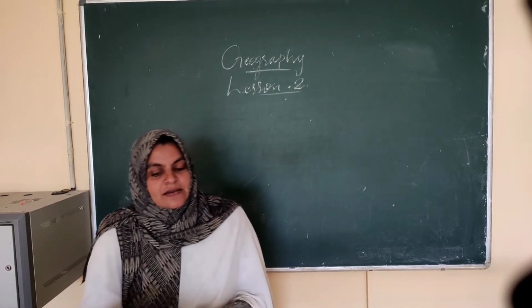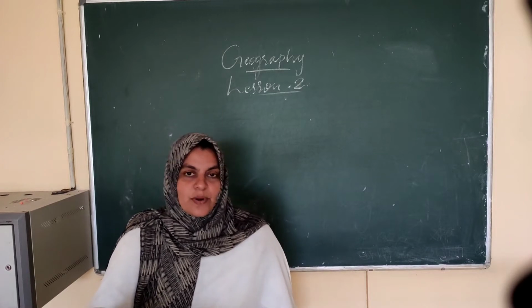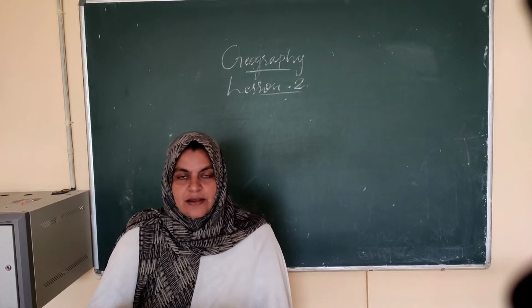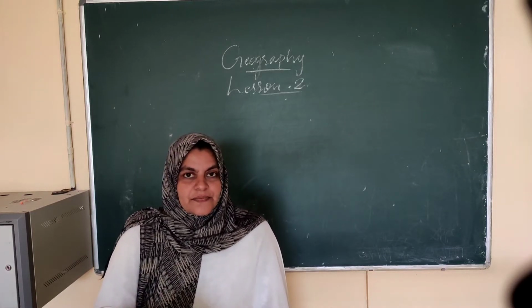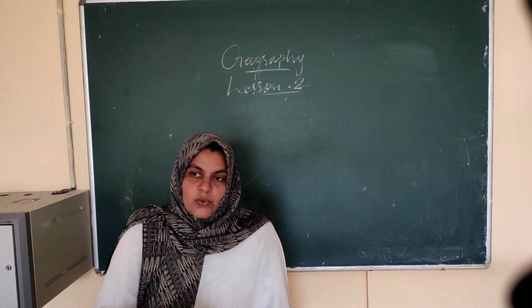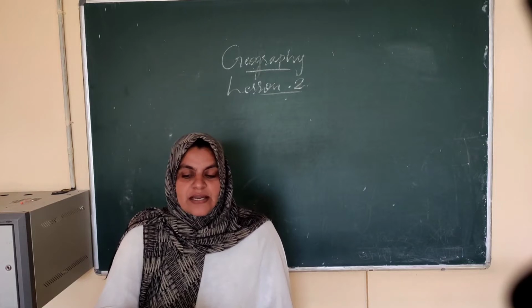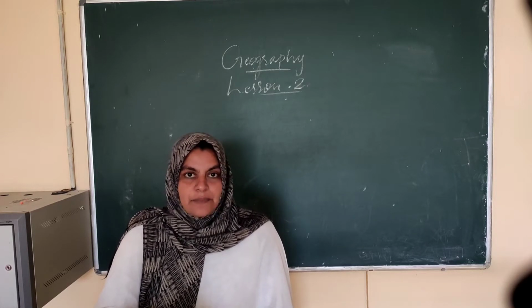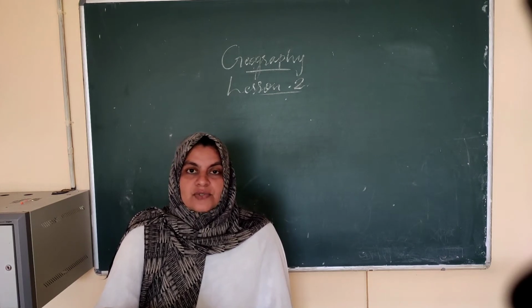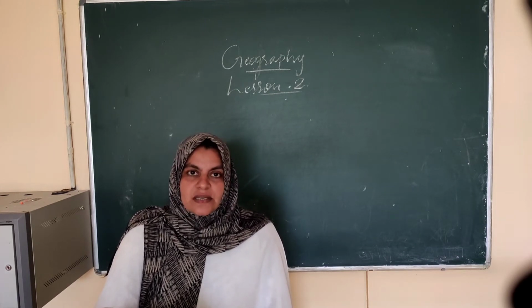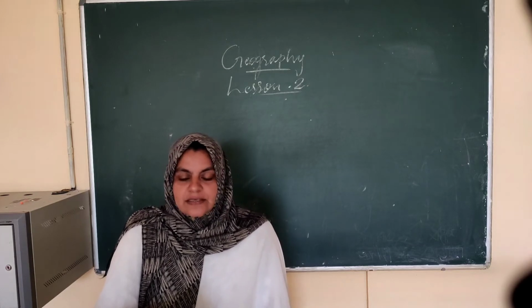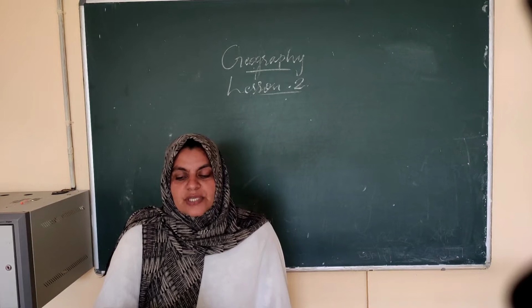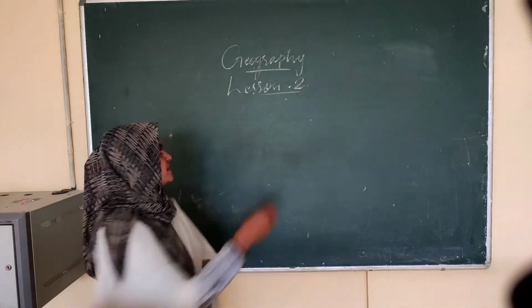Yes, it is water, the problem of availability, etc. And also natural vegetation we discussed, and how natural vegetation and wildlife are helping us. What is the role of those resources in the life of human beings? Everything we discussed. So today we can discuss the distribution of natural vegetation.